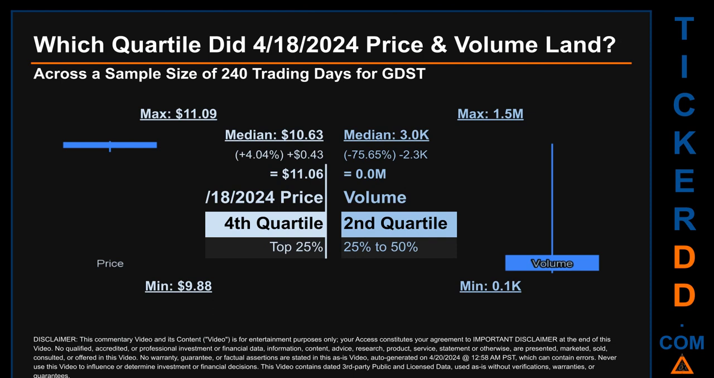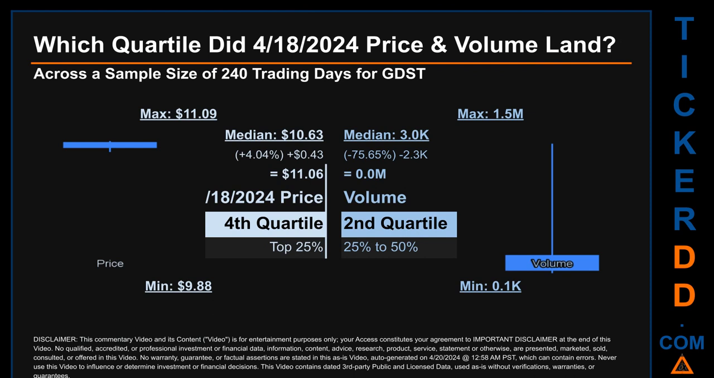Which quartile did April 18, 2024 price and volume land? Across a sample size of 240 trading days, the maximum end-of-day price for GDST was $11.09 while the minimum was $9.88. Within that price range, April 18, 2024 price, of $11.06, landed within the 4th quartile, meaning that it was within the top 25% of all sampled end-of-day prices.